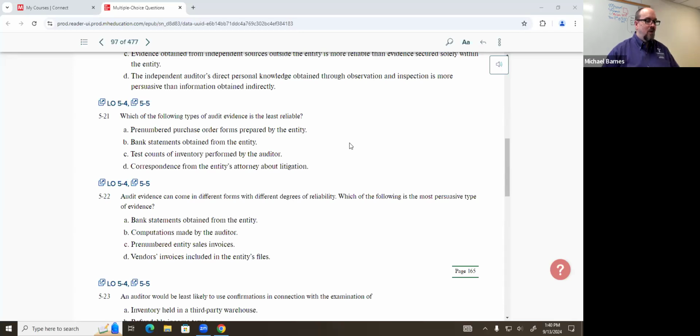Audit evidence can come in different forms to different degrees of reliability. Which of the following is the most persuasive type of evidence? All right, well, if that's the case, then we know we've got our continuum. Let's just go ahead and go through the answers. Bank statements obtained from the entity. Is that the most reliable?